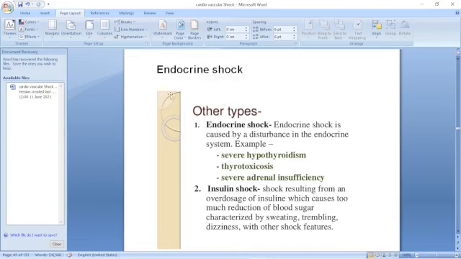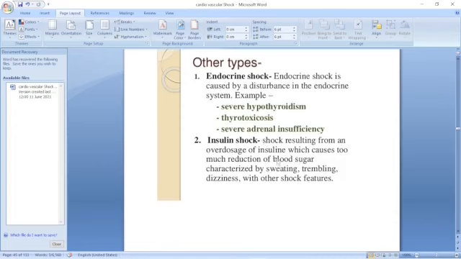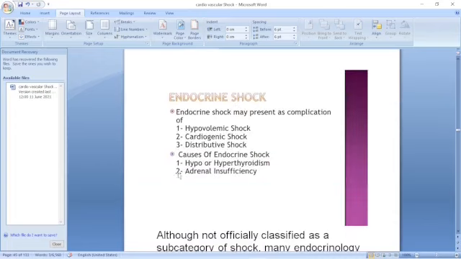Rarely, shock may be there. It is called endocrine shock, which may be due to severe hypothyroidism, thyrotoxicosis, or severe adrenal insufficiency. There may be insulin shock or overdose of insulin. Endocrine shock may present as a complication of hypovolemic shock, because there is no perfusion to the endocrine organs. There are hypovolemic shock, cardiogenic shock, distributive shock, and the causes of endocrine shock, which we have seen.